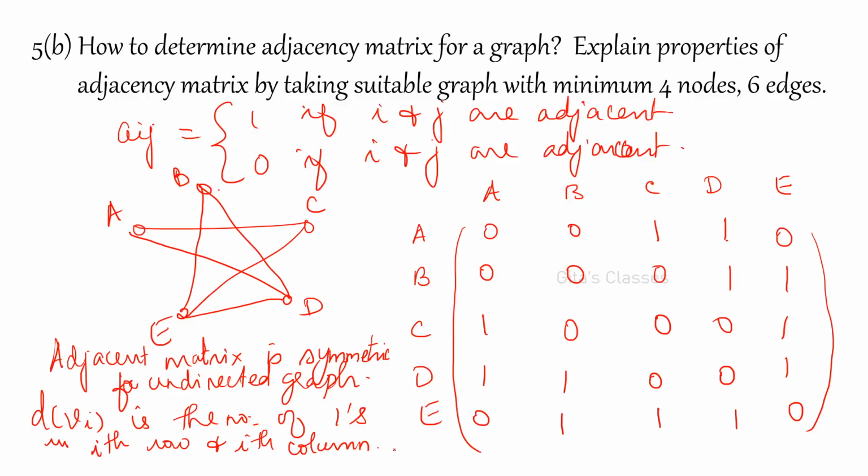Got it? This is another property you can see. But it need not hold for a directed graph, which will definitely not be symmetric.